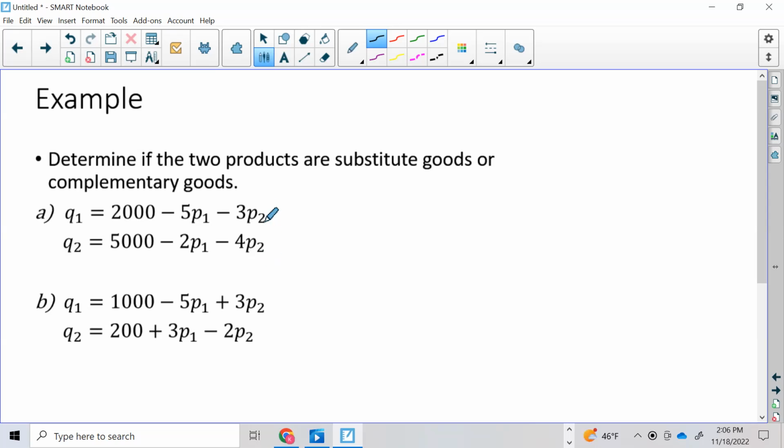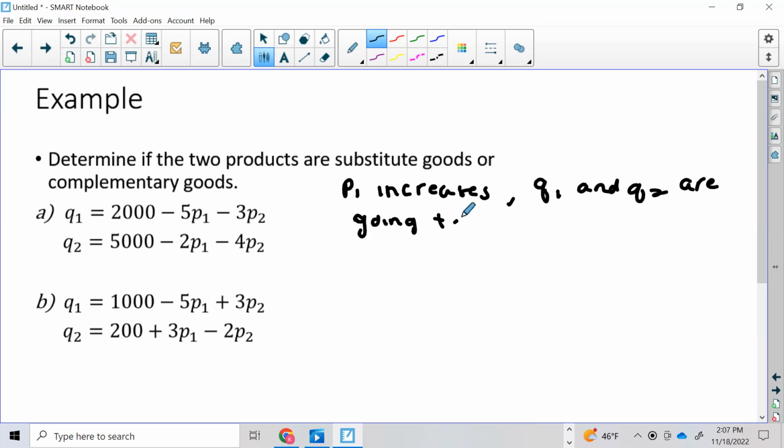If we think about this one, if P1 increases, for either demand equation, then Q1 and Q2 are going to decrease, because I'm subtracting them out. If P1 is 1, then I'm just subtracting out 5.